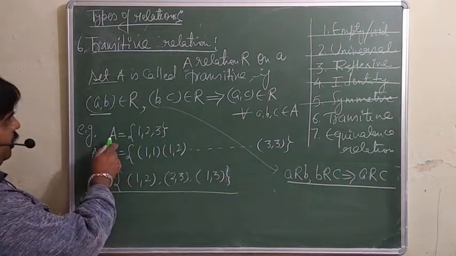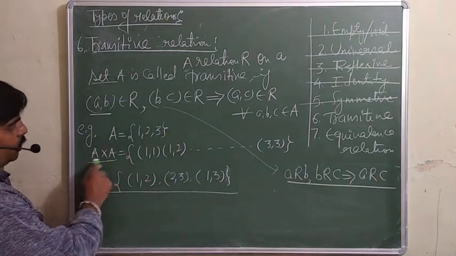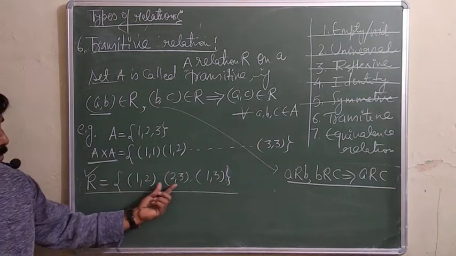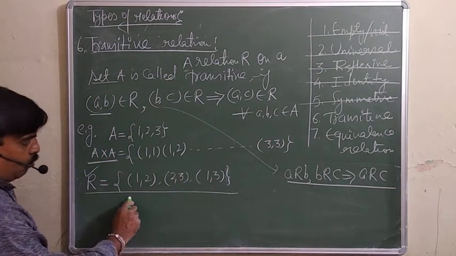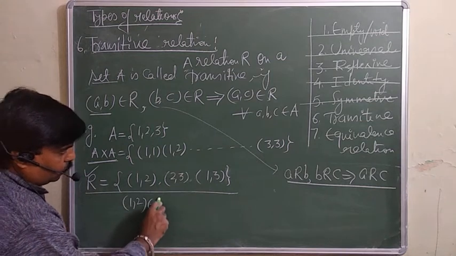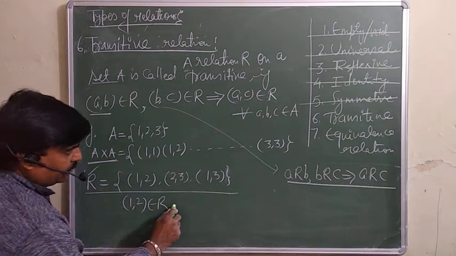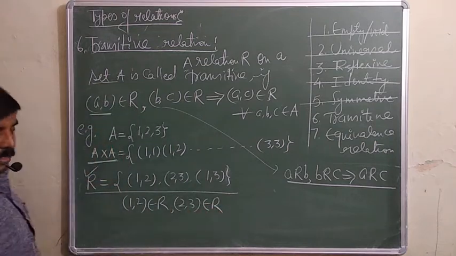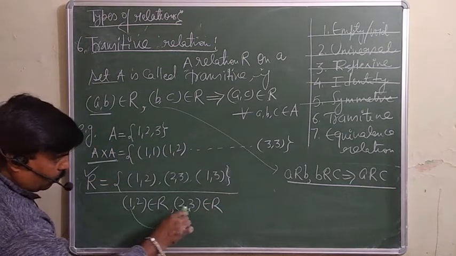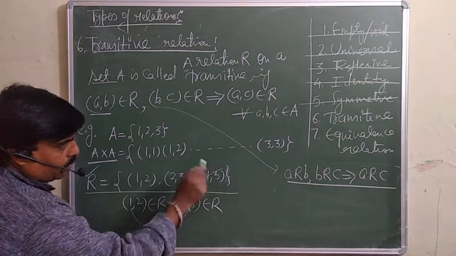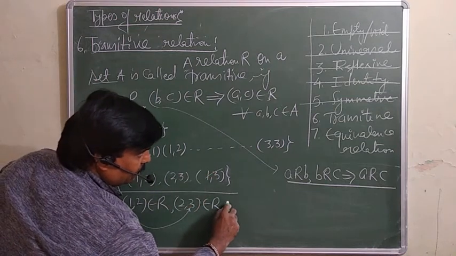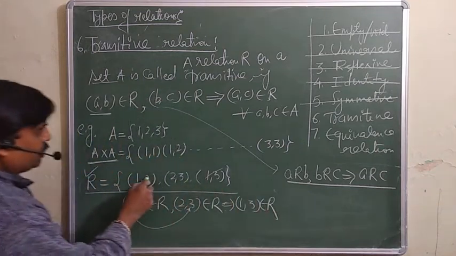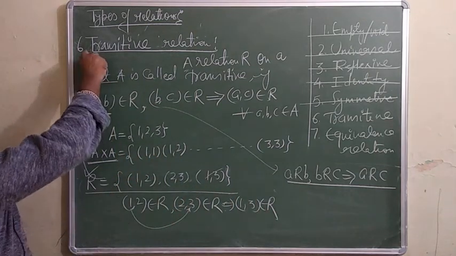So like, there is a set A, and A cross A you are going to write. I am taking this relation: (1, 2), (2, 3). Look, (1, 2) belongs to R and (2, 3) also belongs to R. So (1, 3) must also belong. So (1, 3) is also going to belong to R. Then you can say this relation is transitive.